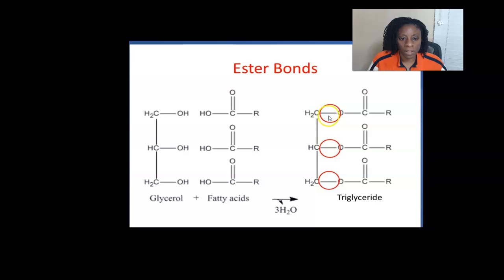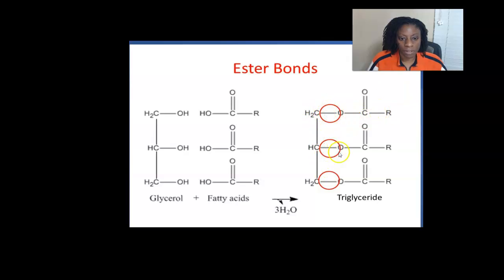So if we follow along here, we see that same H2C, that hasn't changed. Now we see just 1 oxygen. Again, we've gotten rid of 2 of the hydrogens and the other oxygen. So we have just 1 oxygen here, now bringing this part of the glycerol molecule together with this carboxylic acid. All right, the same thing happens here in the middle. Follow that there. And then down here at the bottom. With these dehydration reactions, we're getting bonds in between the glycerol molecule and the fatty acid.